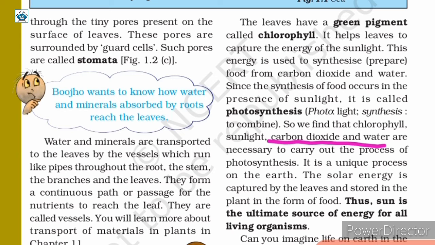This process is really unique as solar energy is captured by the leaves and this energy is stored in the plants in the form of food which is then consumed by animals. So we are dependent on plants and plants are dependent on the sun. So we can say that sun is the ultimate source of energy for all living organisms.